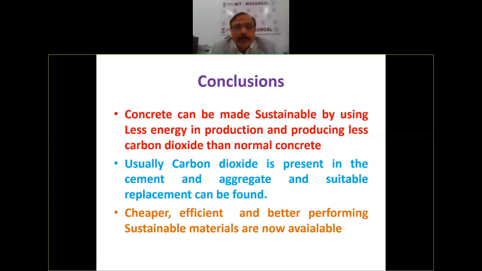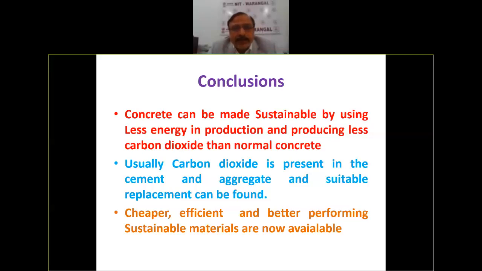Concrete can be made more sustainable by using less energy in production and producing less carbon dioxide. I've shown you how you can produce less carbon dioxide by making use of the waste from the industries, number one. And then you can use less energy because you don't have to do so much burning. You don't have to burn limestone. So again, you use less fire.